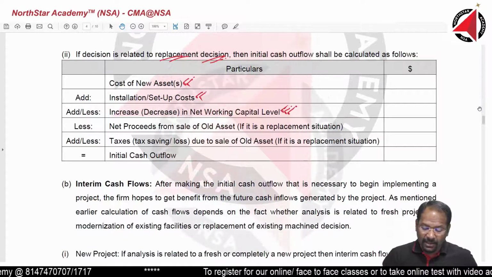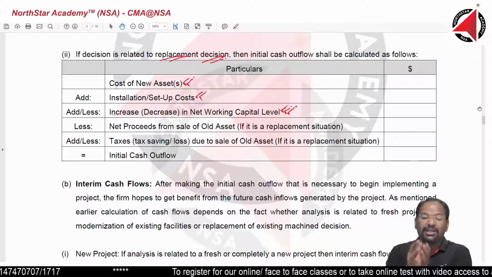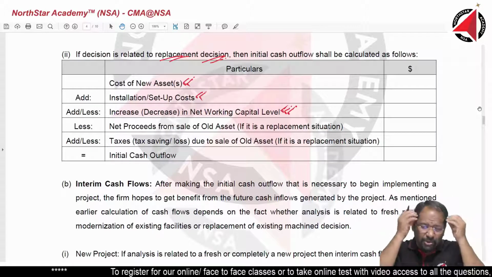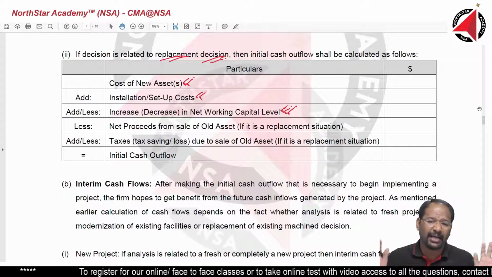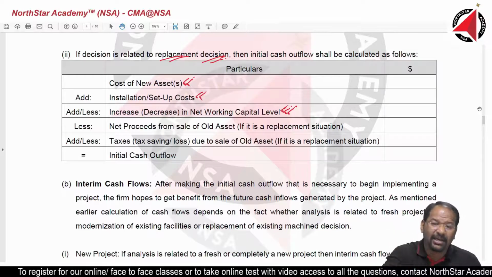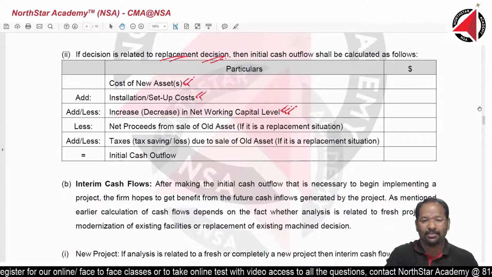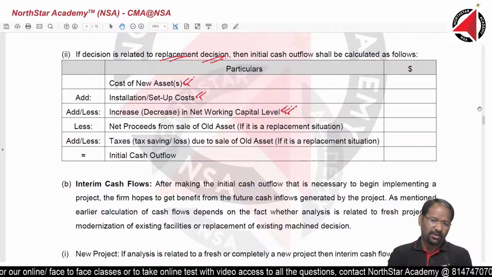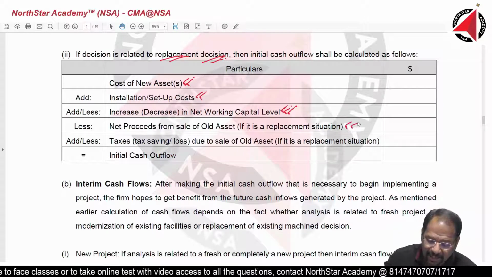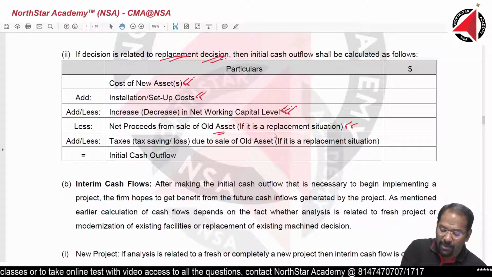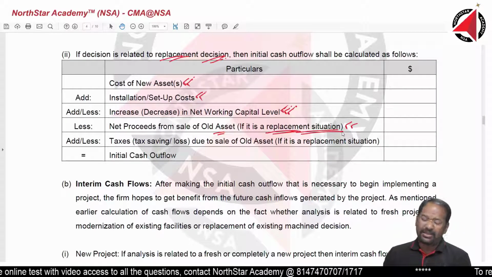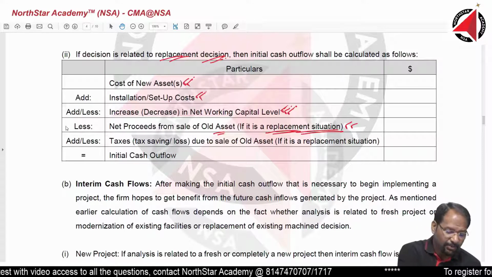Next, I am selling my old machinery. To whom? To the same guy or maybe to some other guy. Whomsoever we sell to, I don't care. I am going to get some money. When? In the same year in which I am buying new machinery, because I can't put the new machinery in. There is no space. So net proceeds from the sale of old machinery will come whenever there is a replacement situation. If there is no replacement situation, this point will not come.